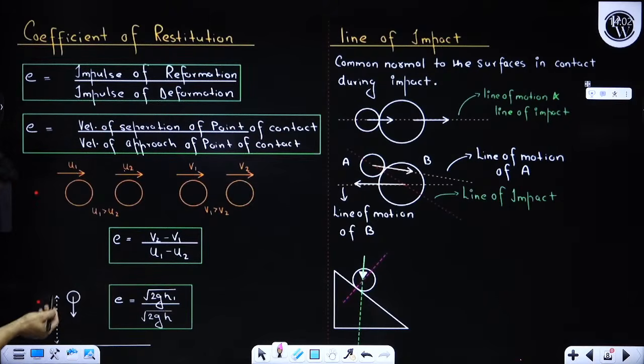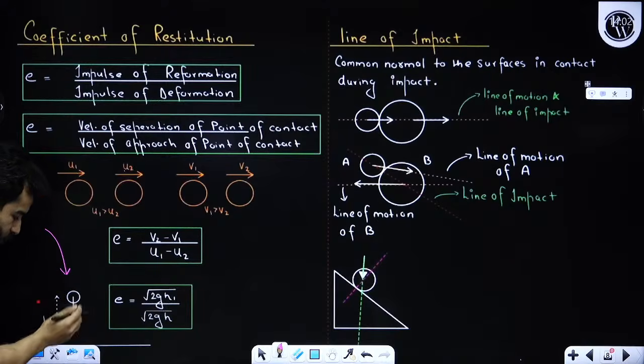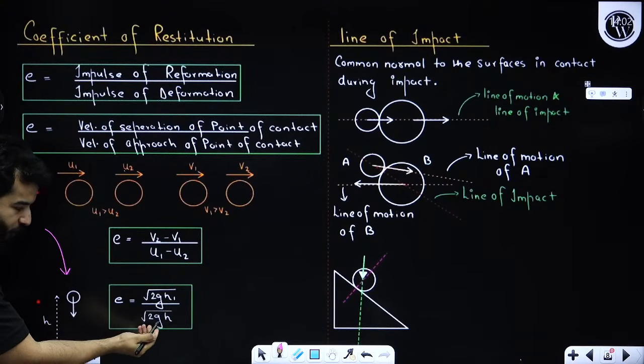If let's suppose this is the case, my dear friends, please understand this case, this is very important. If a ball is dropped and it is going to collide with the ground, it will collide with a velocity of root 2 gh.